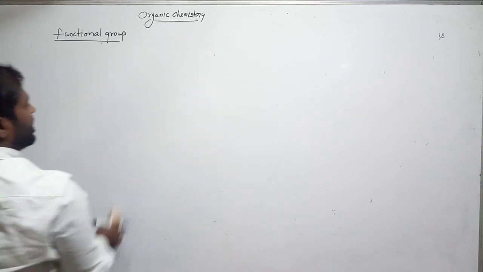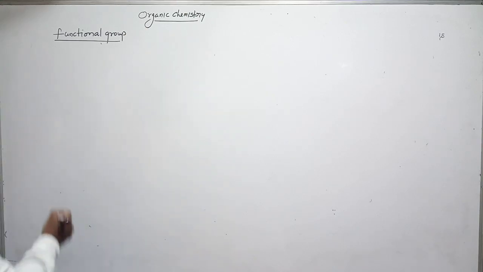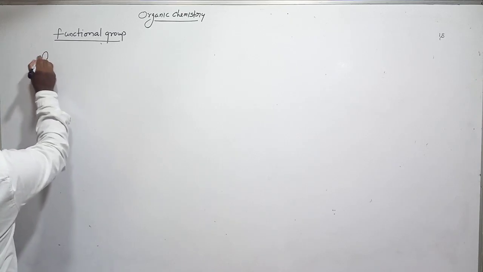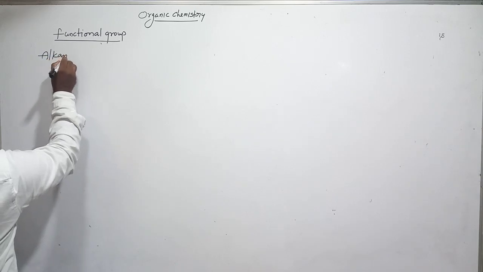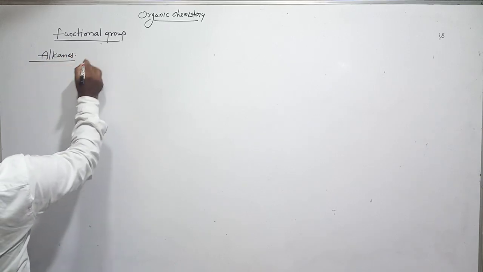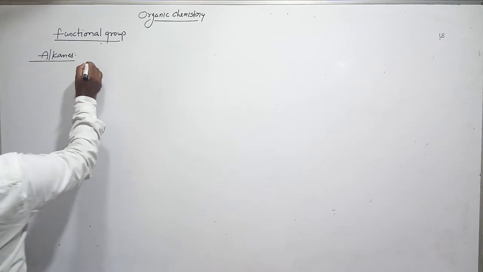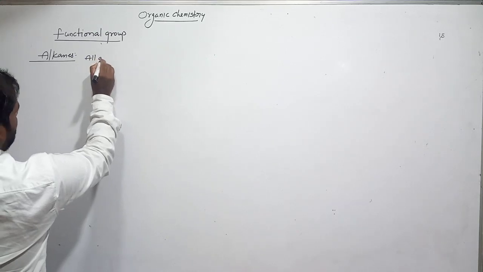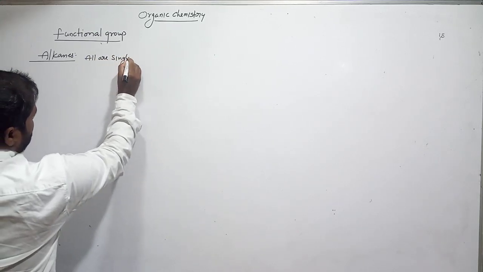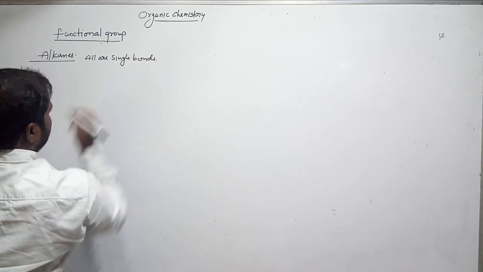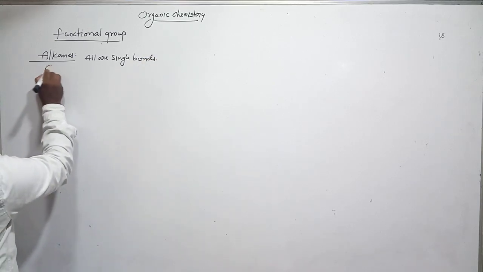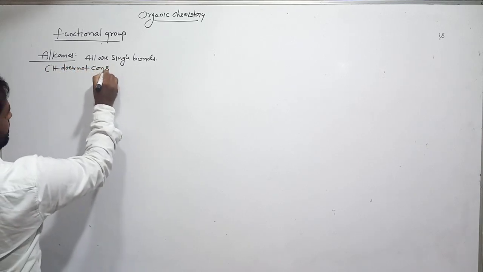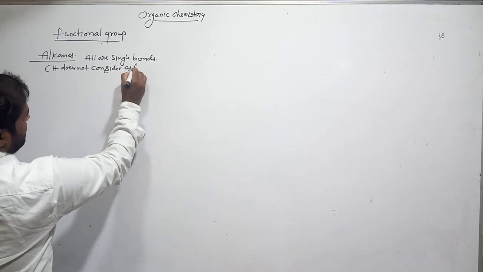Now write some important functional groups and their structures. Alkanes: all are single bonds, and they are not considered a functional group.